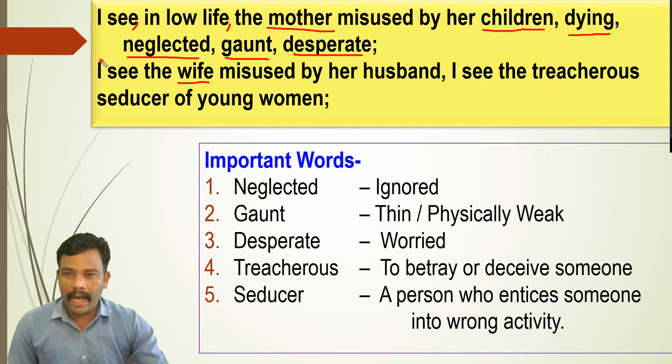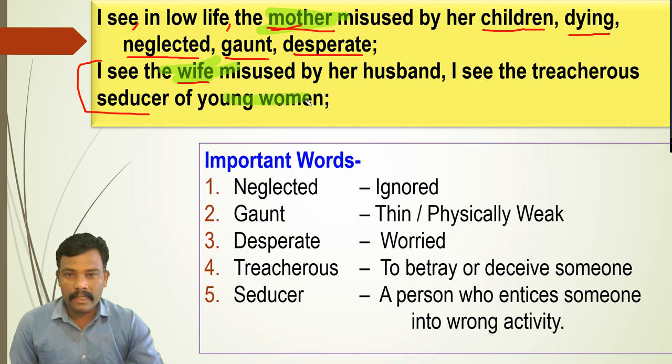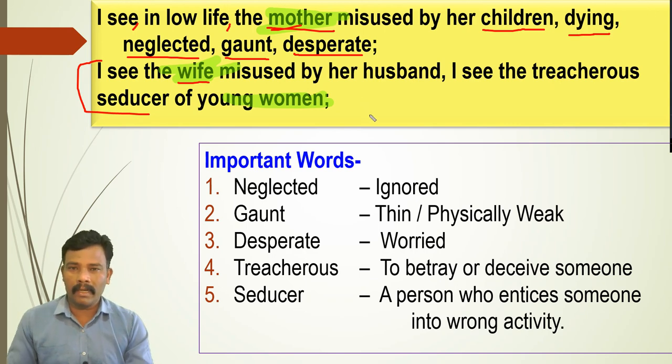Now in this line, I see the wife. Now here you can understand that he is talking about, let me take this one, mother is there, and what is over here? Wife. Now what is the condition of women? And then young women, seducer of young women. So the pathetic condition of women is also given over here. A woman is nothing but a mother, wife, and everything. So here you need to understand the condition of women in the society.